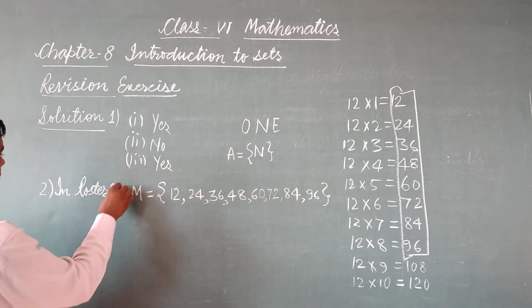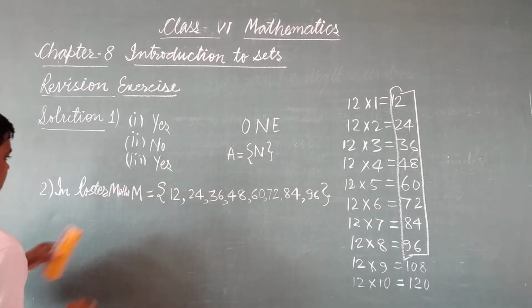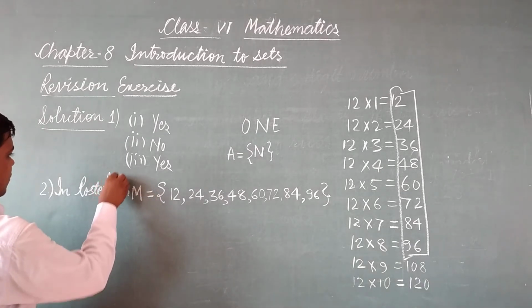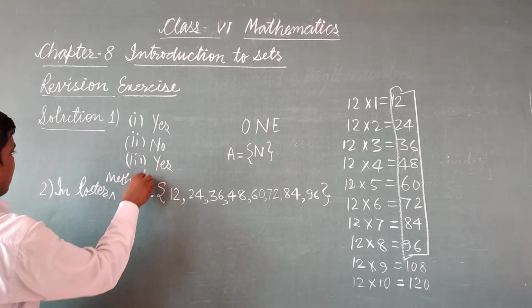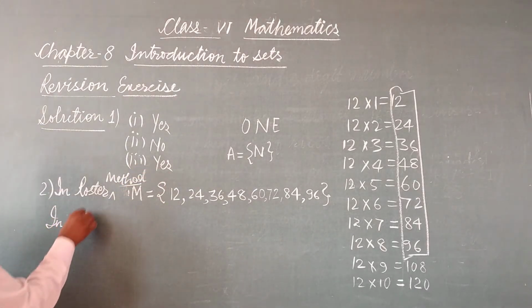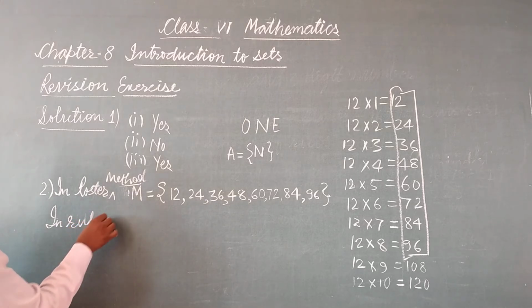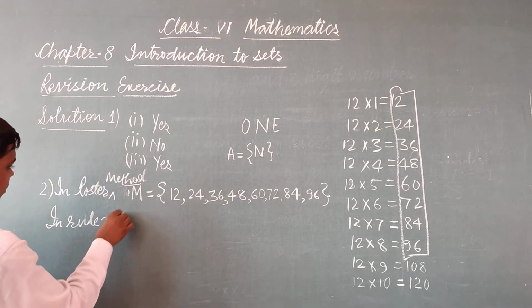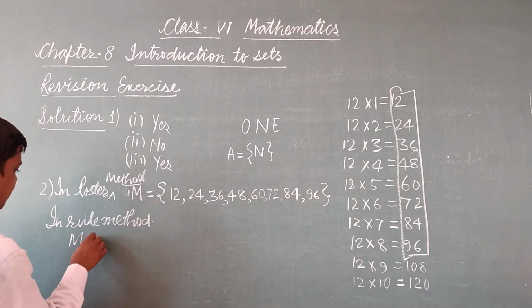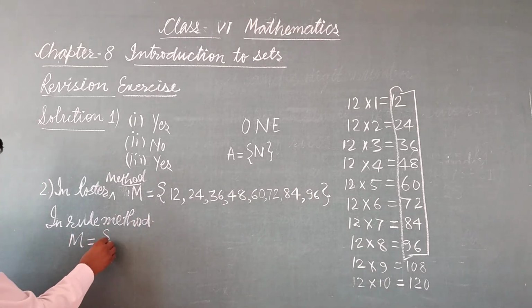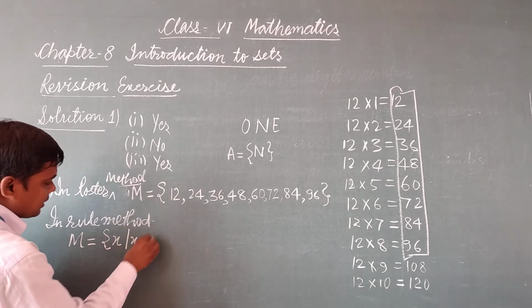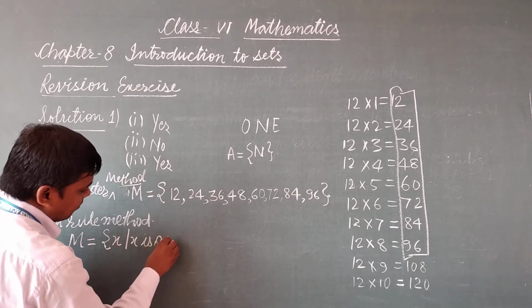Roster method. Now in rule method, M is a set, then we can write in rule method: X such that X is a multiple of 12,